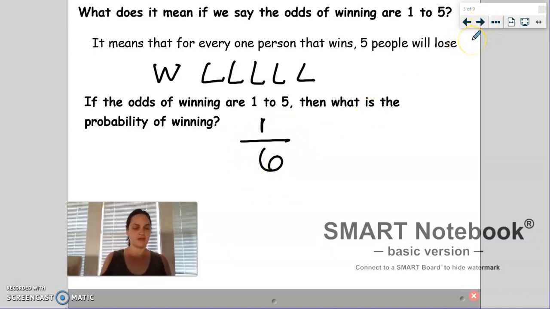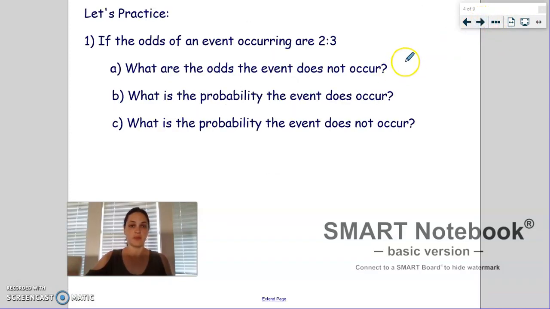We're going to practice going back and forth between odds and probability to make sure you understand the difference, but they don't get super complicated. So let's look at another example like that. If the odds of an event occurring are 2 to 3, the event occurring, just FYI, is always your first number. So that means there are 2 ways that it does occur. I'll indicate those with a check. And there are 3 ways it does not occur.